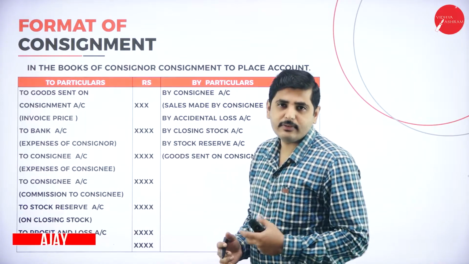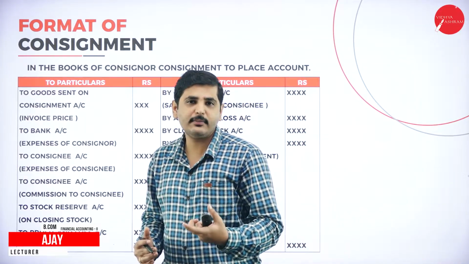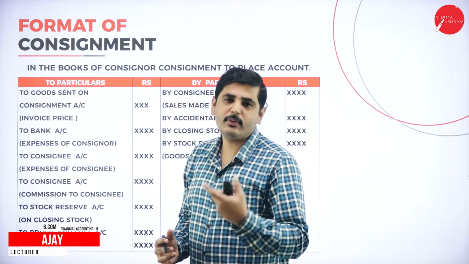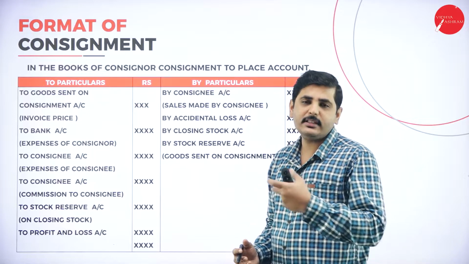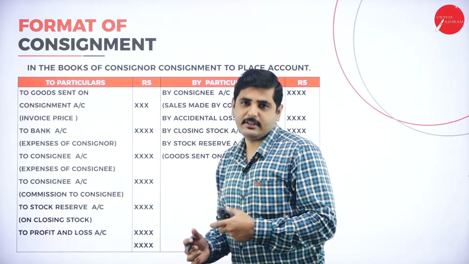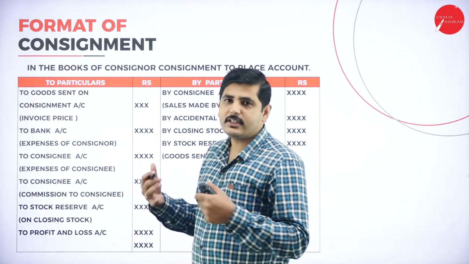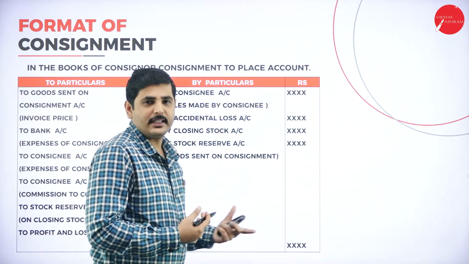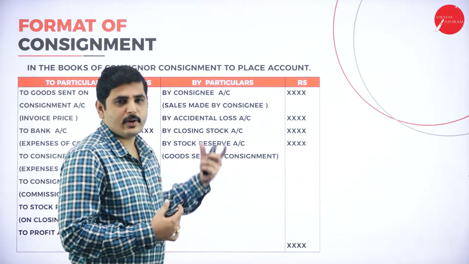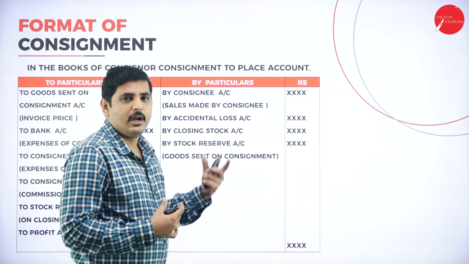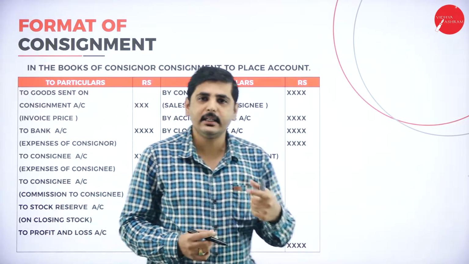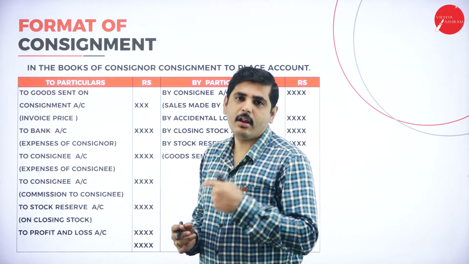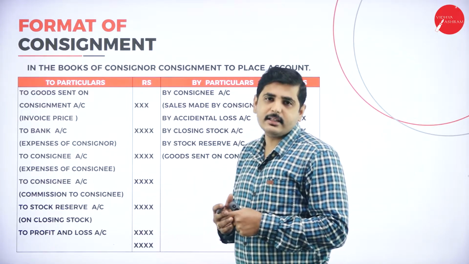In the previous session, we were discussing the theory part of consignment. What is the meaning of consignment? What is the meaning of consignor and consignee? What are the types of commission? These things we have discussed in the previous session. In this session, we are going to discuss the format of consignment and also the working notes: how to calculate commission, how to calculate closing stock, and how to calculate accidental loss or abnormal loss. These things we will discuss in the current session.